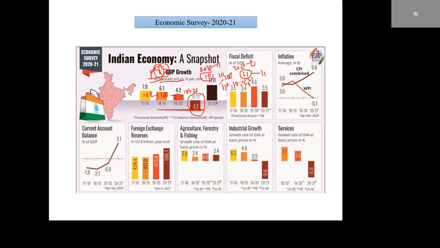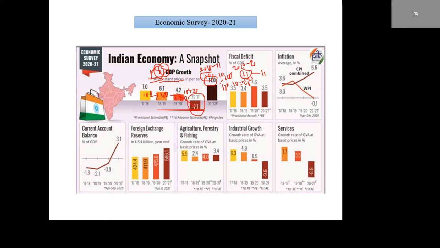Suppose this is 100, then 100 minus 7.7 means 92.3. Instead of increasing, the GDP growth rate decreases. We are assuming an 11% increase; suppose we get 7 or 8% increment.